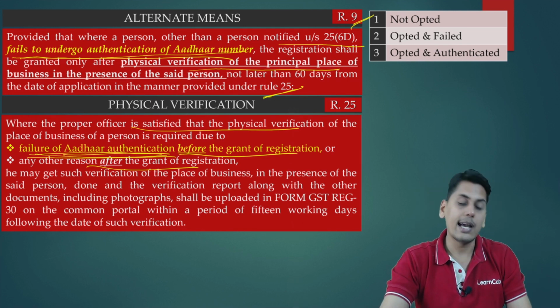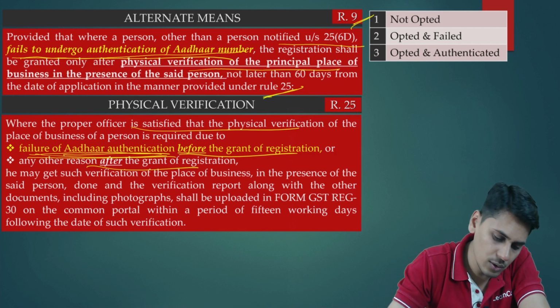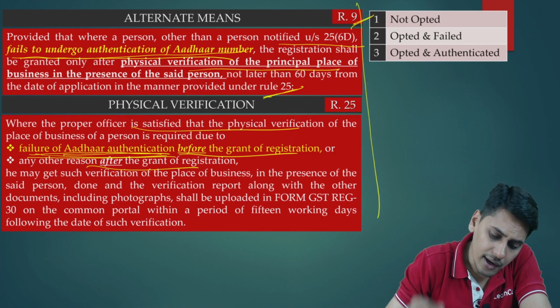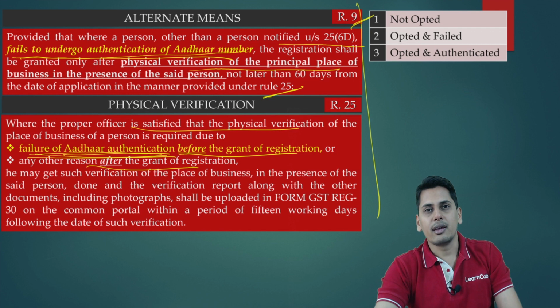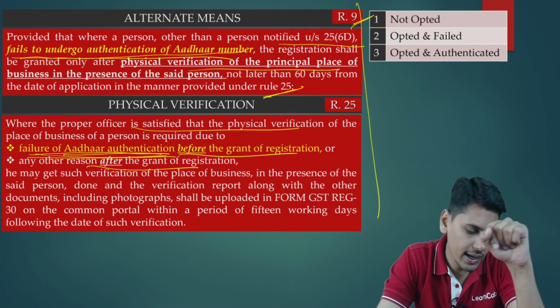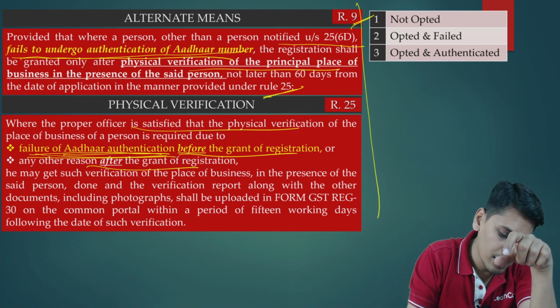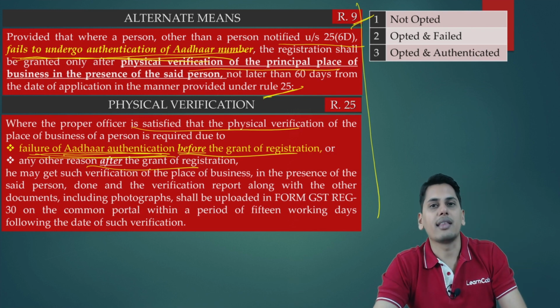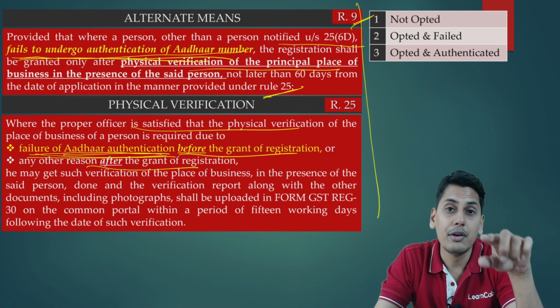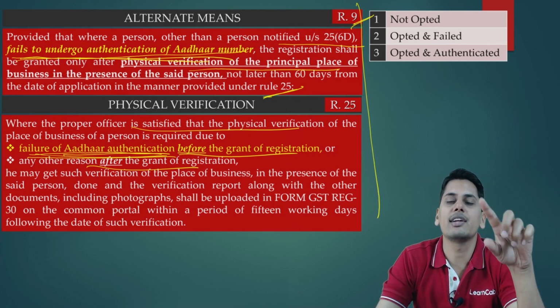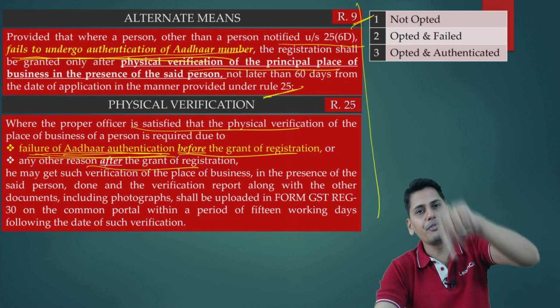Now friends, a question arose. A question arose that according to rule number 9 and rule number 25, physical verification is required only when a person fails to undergo authentication of Aadhaar number. There arose a confusion.